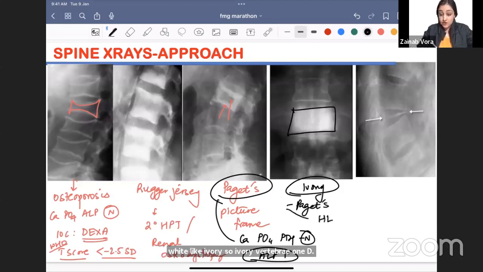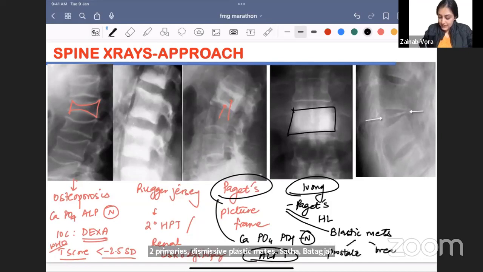Another DD is Hodgkin's lymphoma. And the third DD that is very important is blastic metastasis. Two primaries जिसमें से blastic mets आते हैं, बता दो जल्दी. In male, it will be prostate. In female, it will be breast.